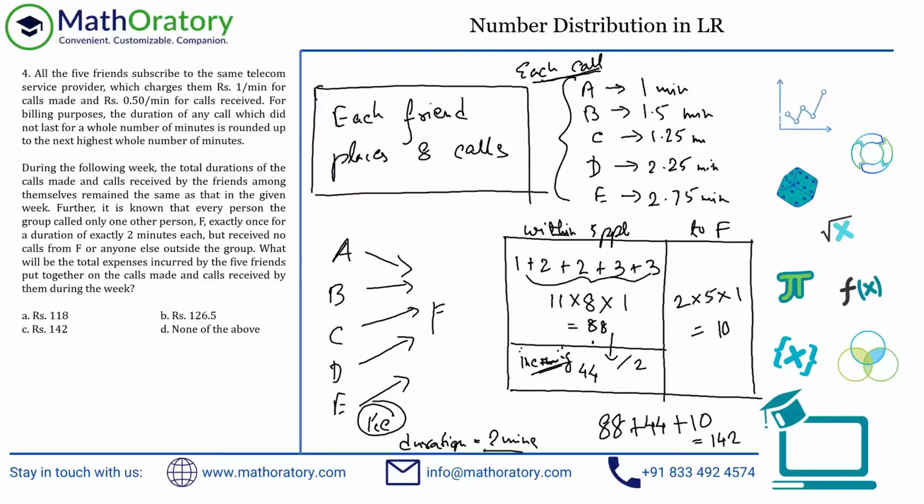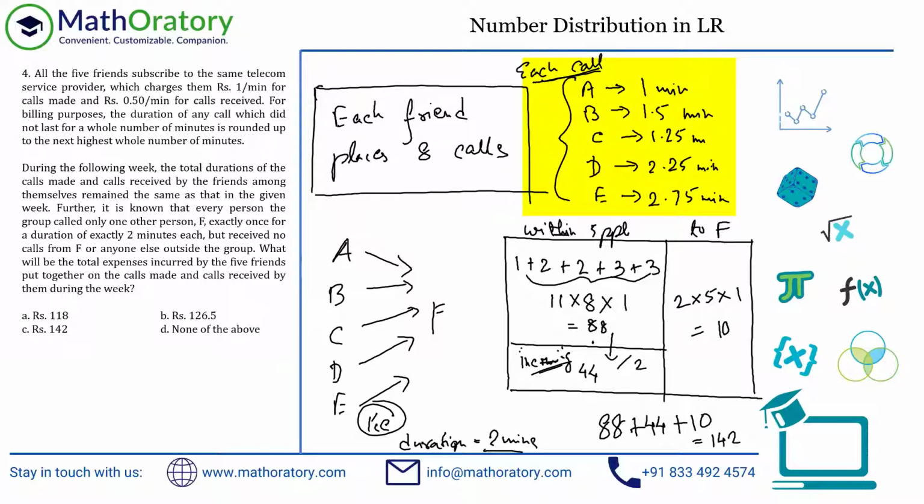Hopefully you understood and took away majorly the way I was looking into the information and what I'm mainly focusing at. A few things you can always remember while you are solving the set, right? For example, in this one, each friend makes 8 calls. You just need to keep a mental note of that. If you want to be a little safe, it's better to write it down. So just for your reference, as I wrote it down, and each call made.